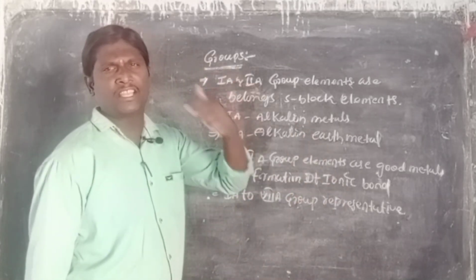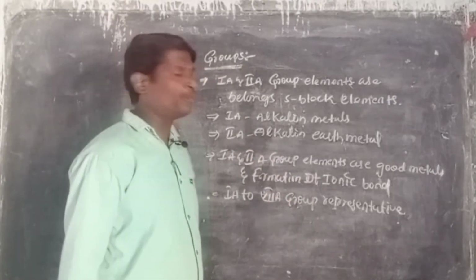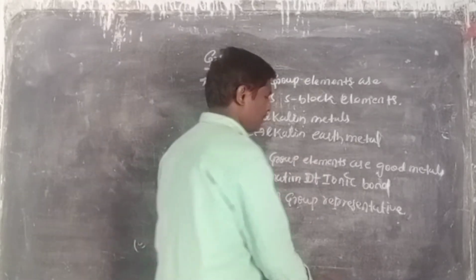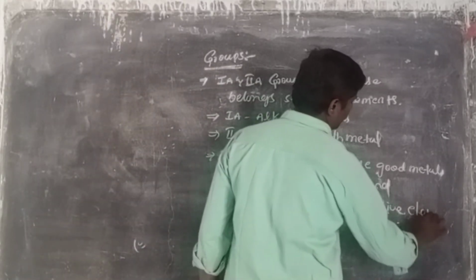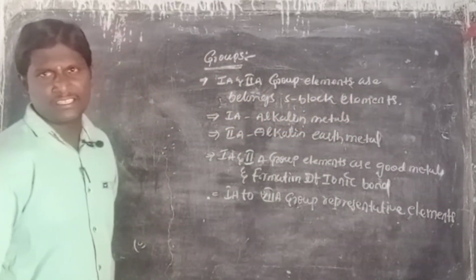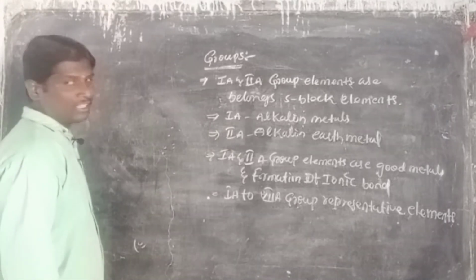What is meant by S and P? Coming soon, don't worry about that. Now first A to seventh A group elements are called representative elements.